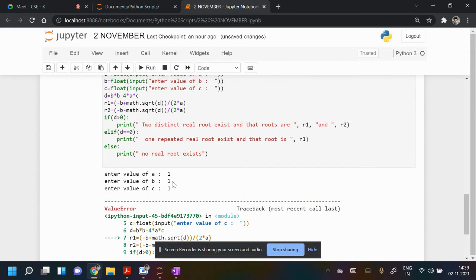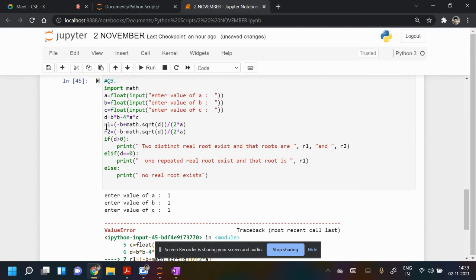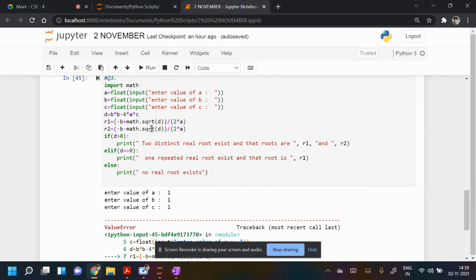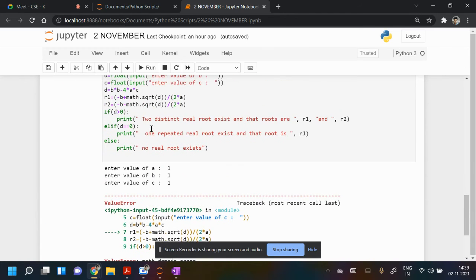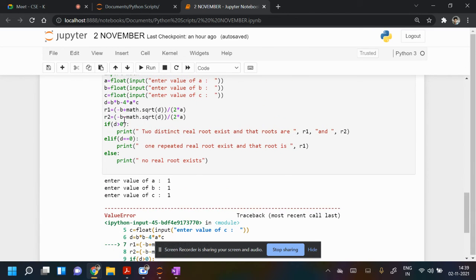Okay, so here it is giving a problem. So first we have to, for the safe side, what we can do is first run this.